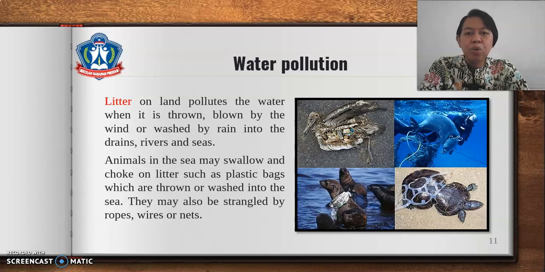Litter on land pollutes the water when it is thrown, blown by the wind, or washed by rain into the drains, rivers, and seas. Animals in the sea may swallow and choke on litter such as plastic bags, which are thrown or washed into the sea. They may also be strangled by ropes, wires, or nets. Look at the picture, children.